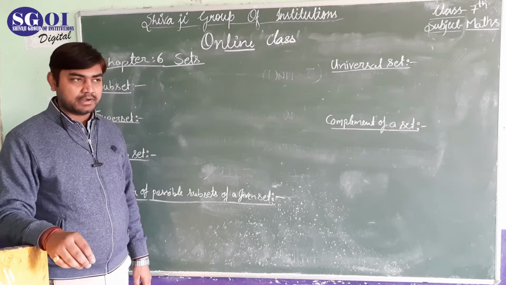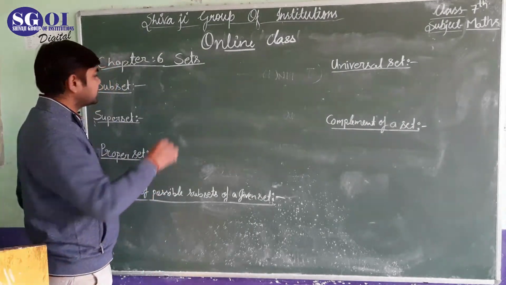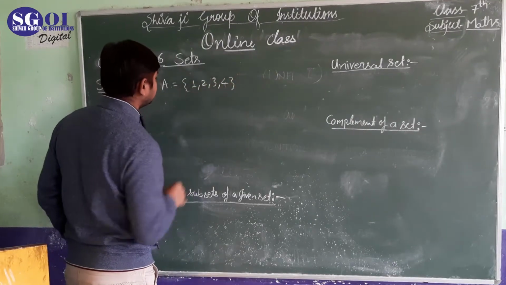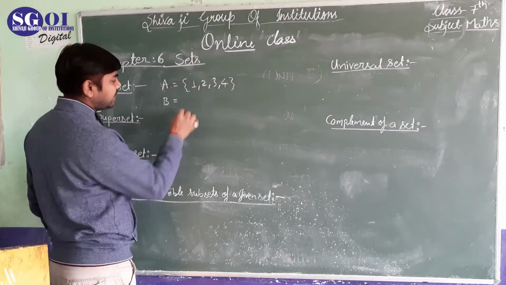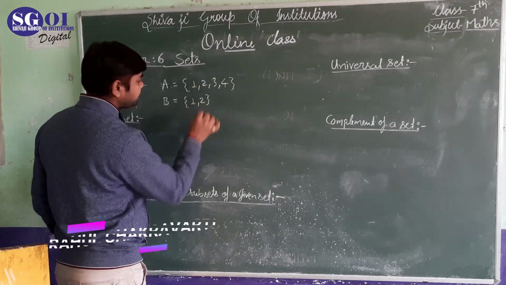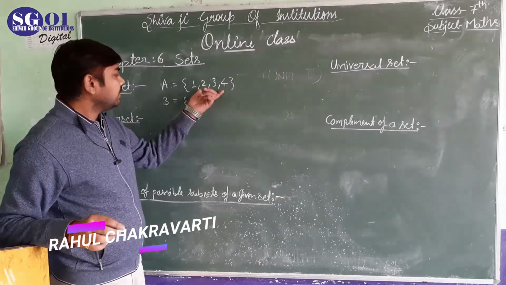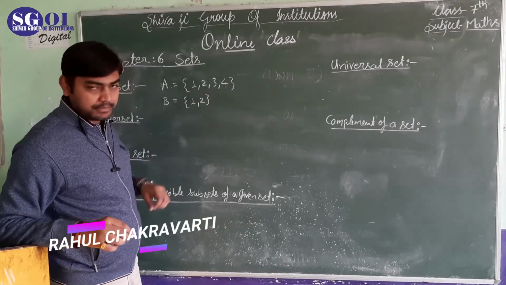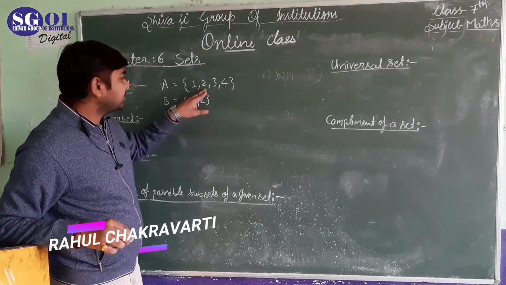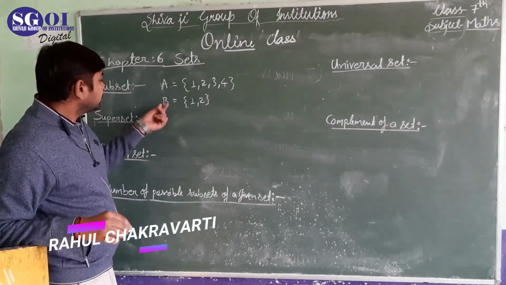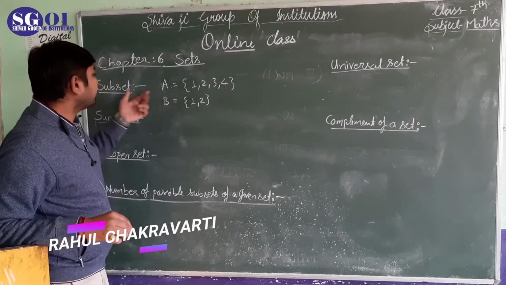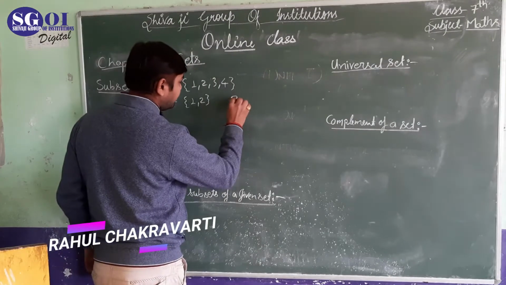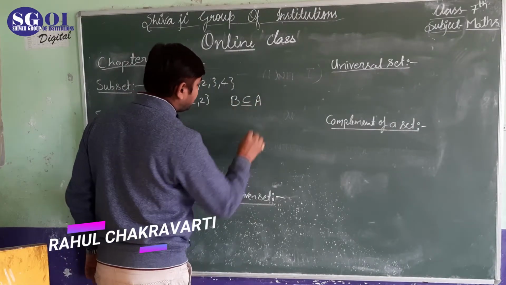What is a subset? If we have two sets, like A equal to {1, 2, 3, 4}, and another set B which has elements 1, 2. Here A has four elements and B has 2 elements, and these 2 elements are the same as in A. All these elements are present in A also. So this set B will be known as a subset of set A.